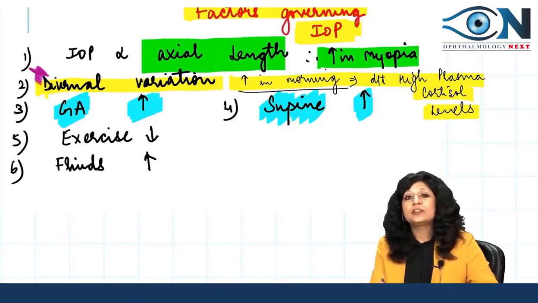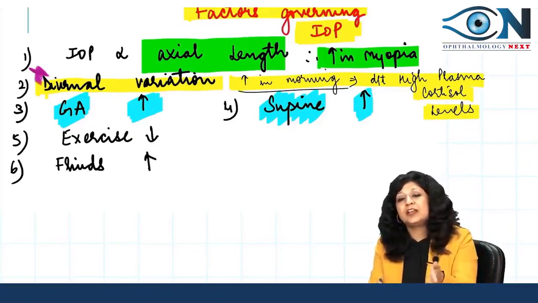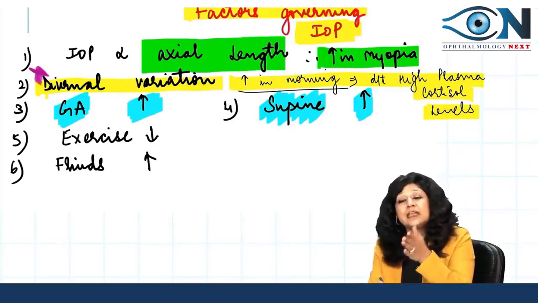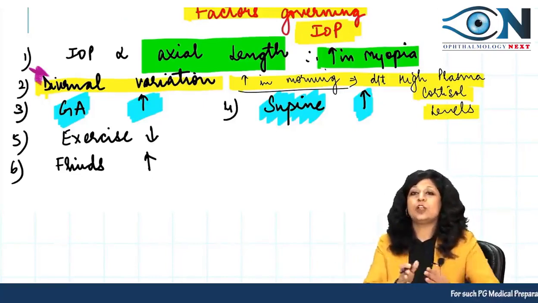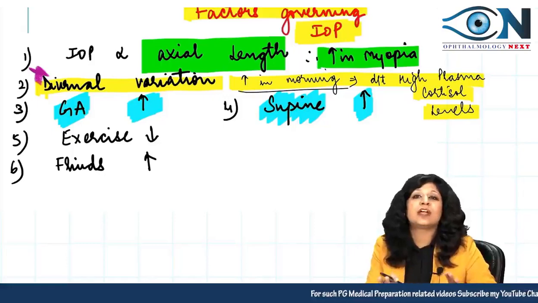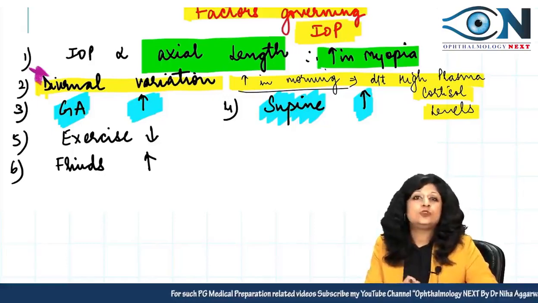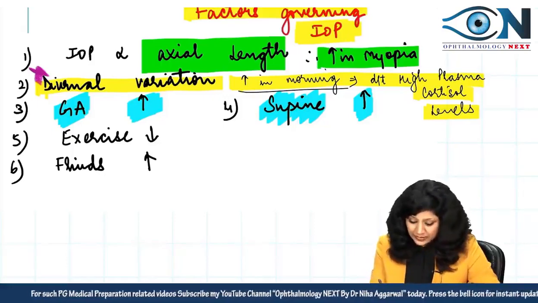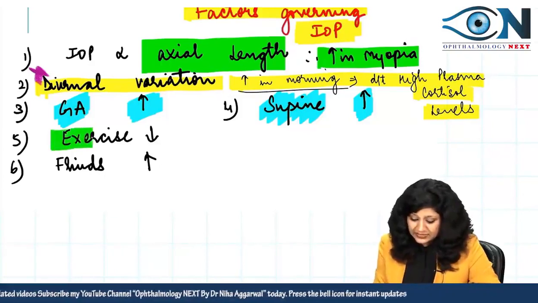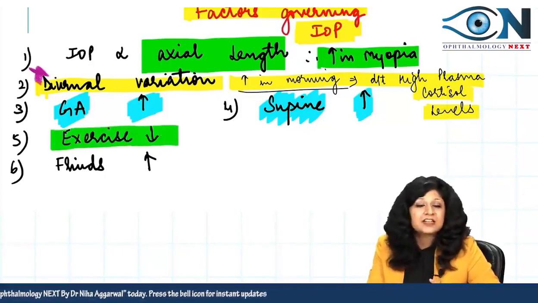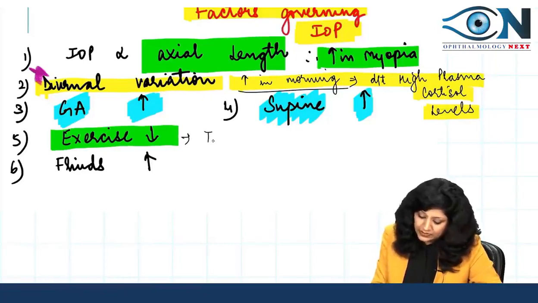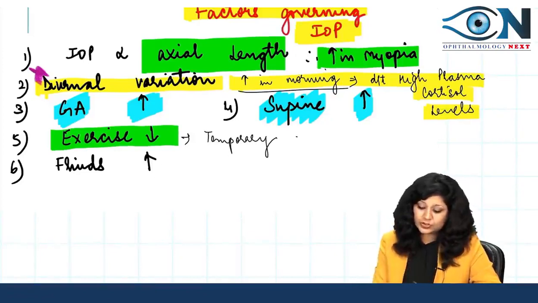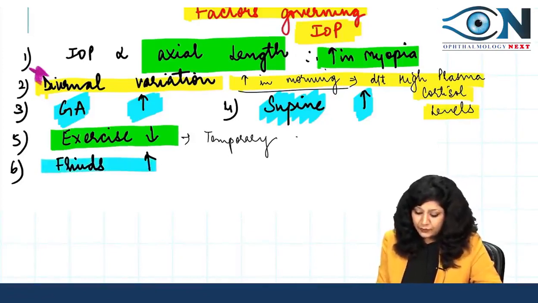Then we also take it in the same position, under the same conditions, by the same tonometer, and taken by the same physician or ophthalmologist, so that we can avoid all these factors which can lead to a change in the intraocular pressure. Similarly, we have exercise. Exercise can decrease the intraocular pressure, but this is only a temporary decrease. And then ultimately we have fluids.